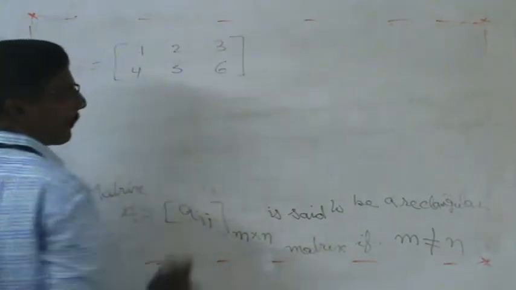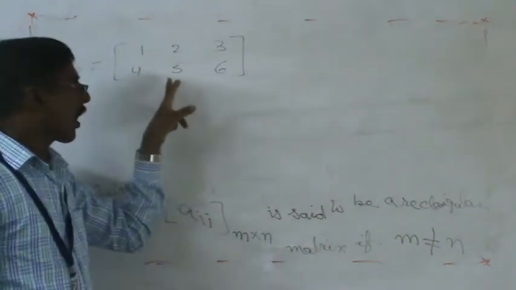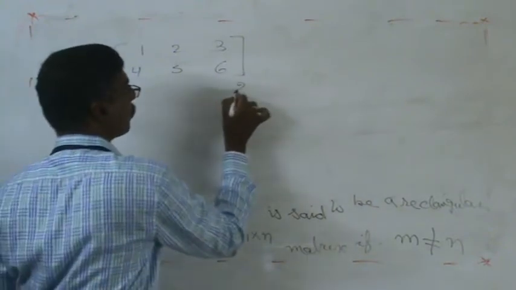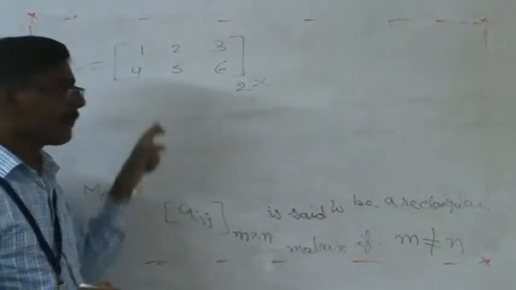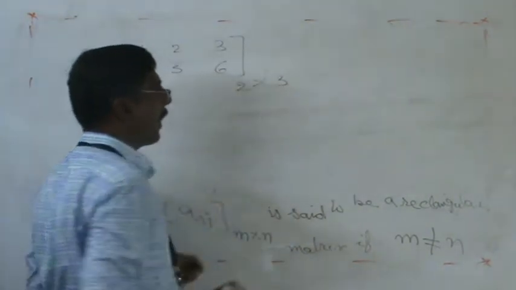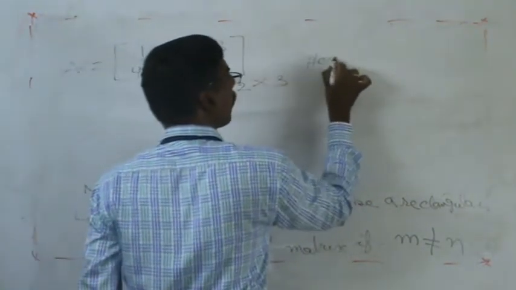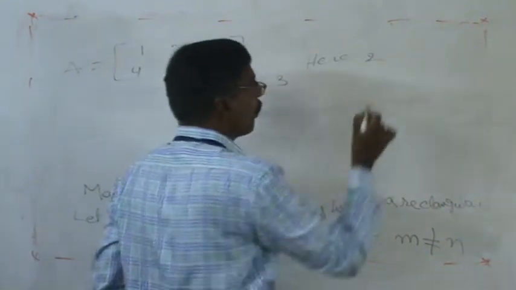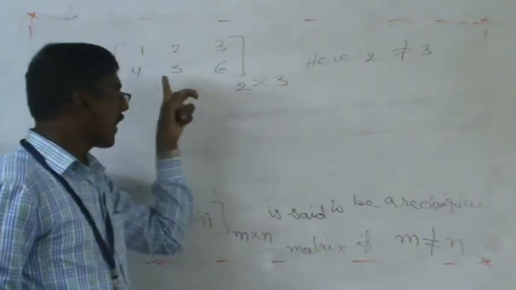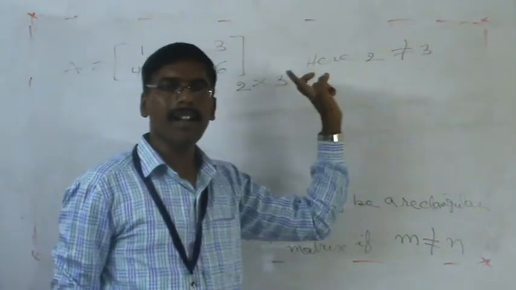This is one example. In this matrix A, count the number of rows: first row, second row, 2 rows, by number of columns: first column, second column, third column. So 2 by 3. Here 2 does not equal 3. Here number of rows 2 does not equal number of columns 3. So this matrix A represents a rectangular matrix.